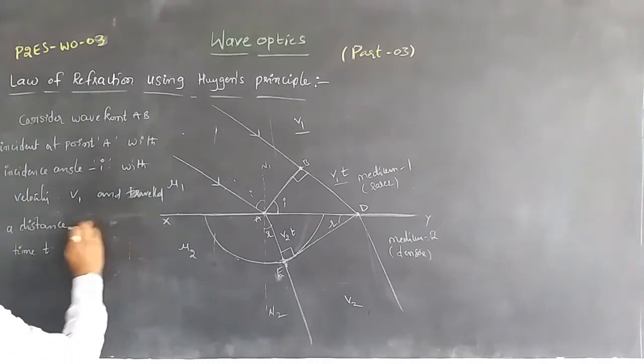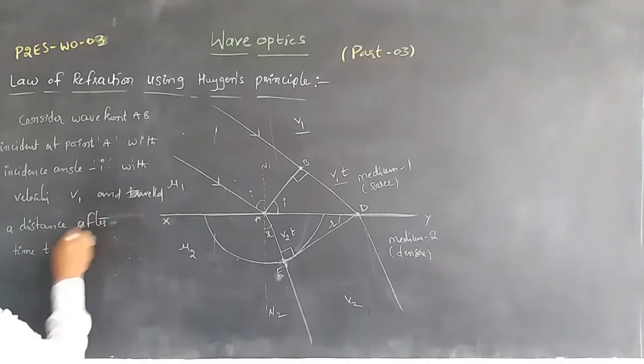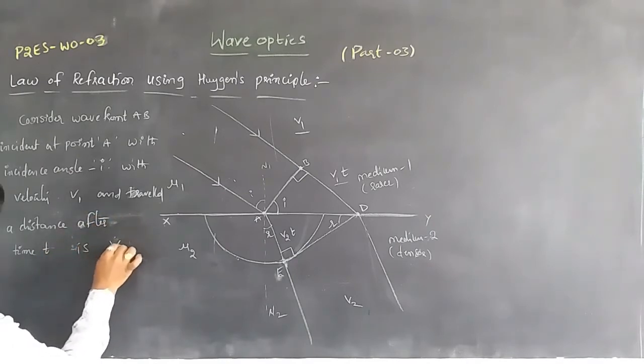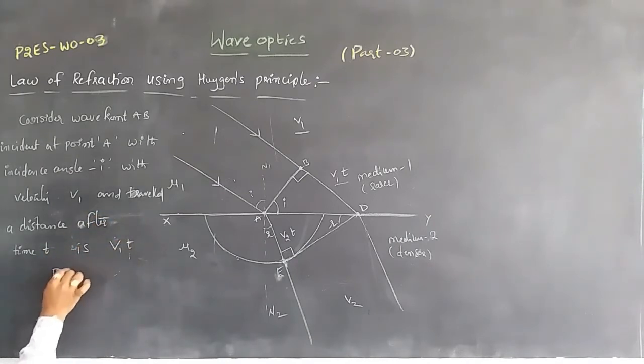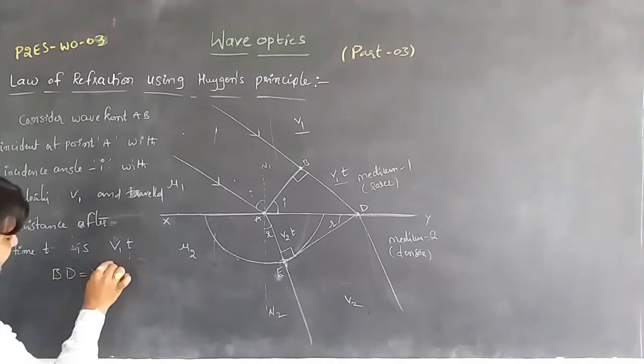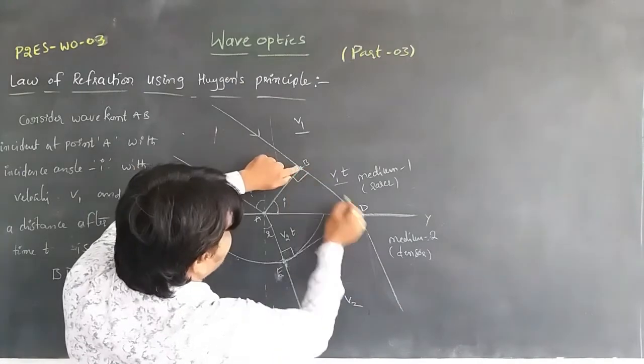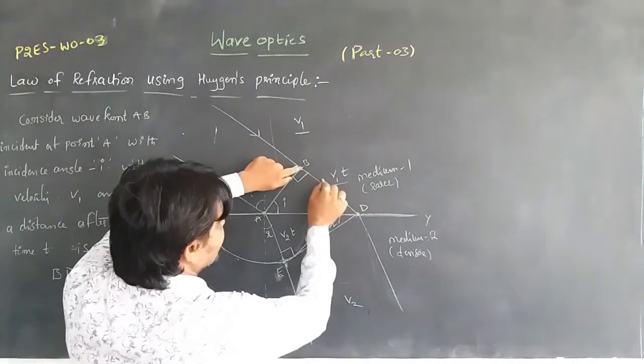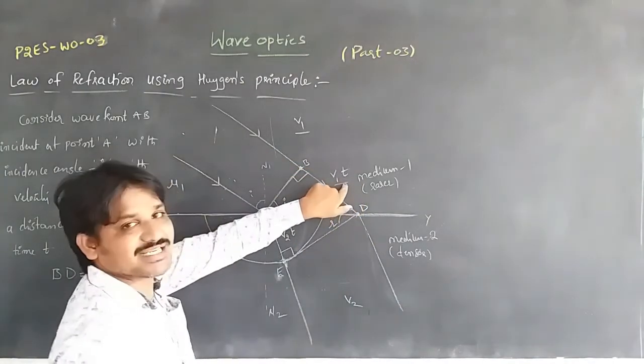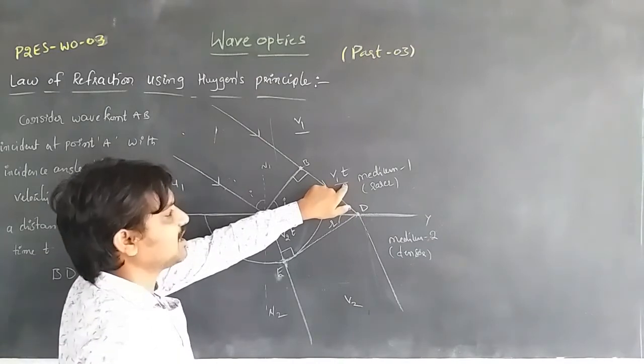So we can write that BD is equal to v1 t. The wavefront travels from B to D, taking time t with velocity v1, so the total distance traveled by the wavefront is v1 t.